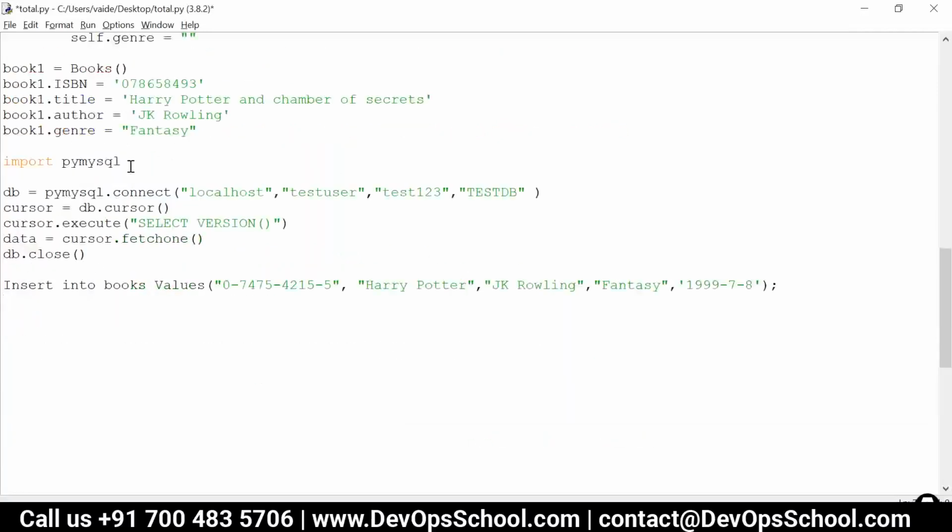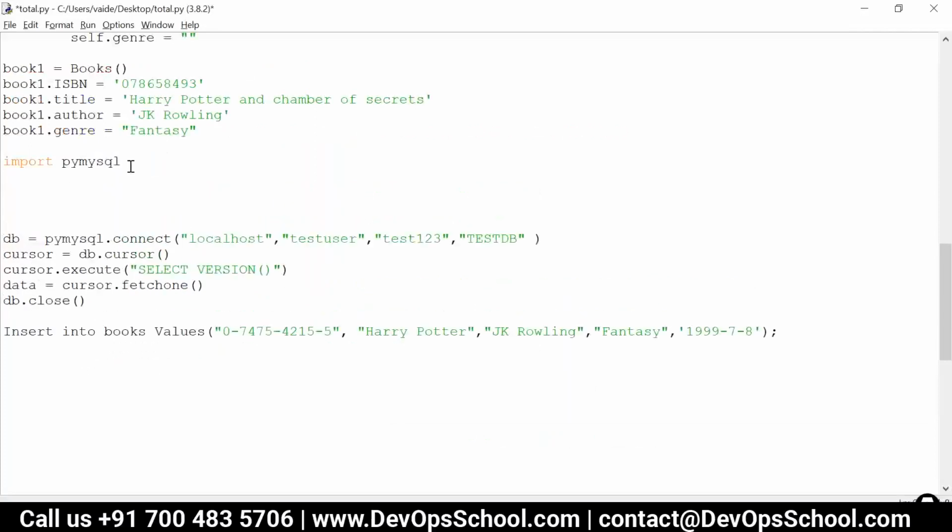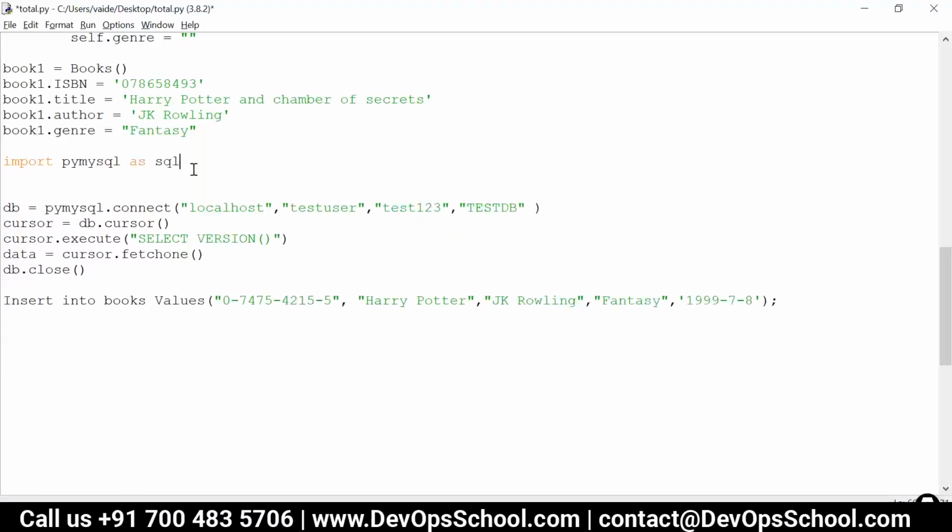So here, step number 1 is to import the module, which is going to be a helper between the connection of SQL and the Python environment. Okay, I'll rename it as SQL. That's the right way to define a module. And here, the first step is